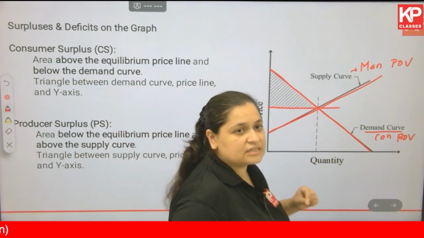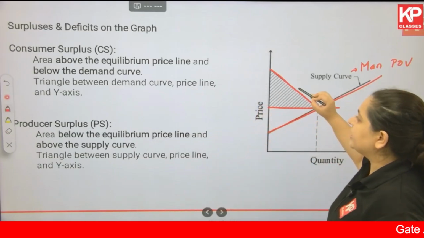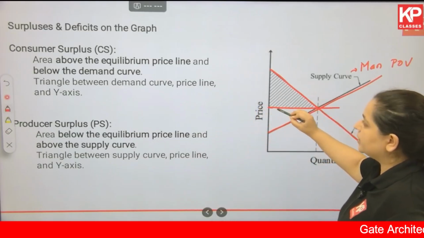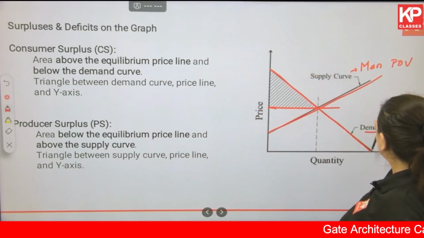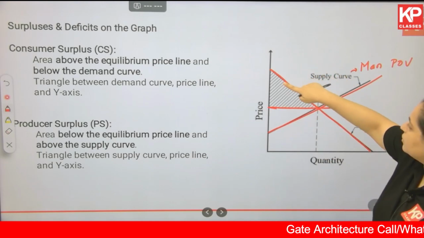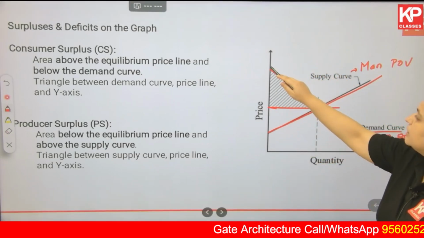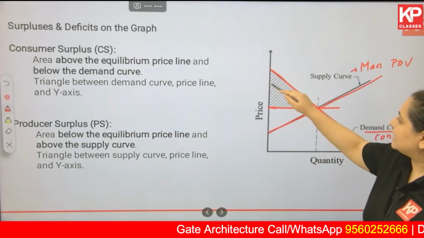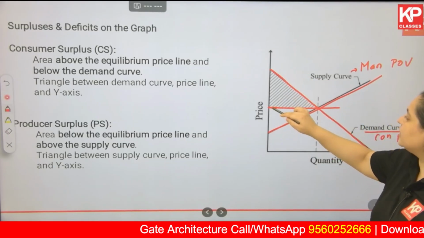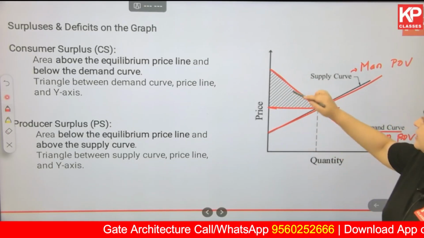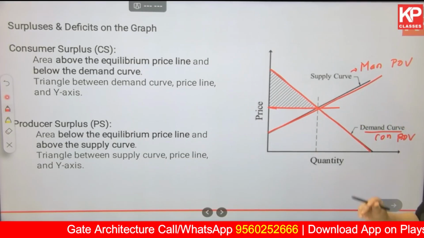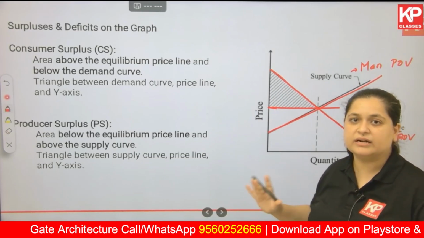Now this is the line of equilibrium that we are talking about. Now consumer surplus is what? This shaded area above the equilibrium line and below the demand curve, a triangle between the demand curve, the price line, that is the y-axis, and your equilibrium line. This is the consumer surplus. First identify this in the graph, then we'll understand what it is.